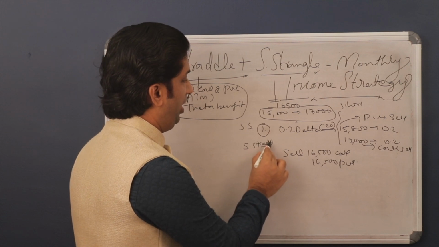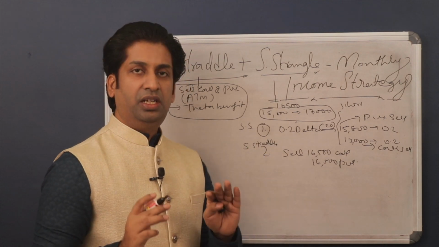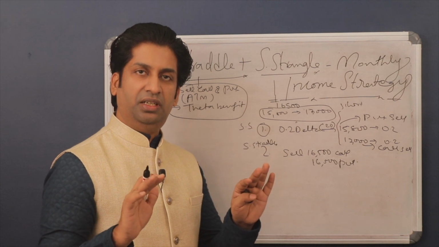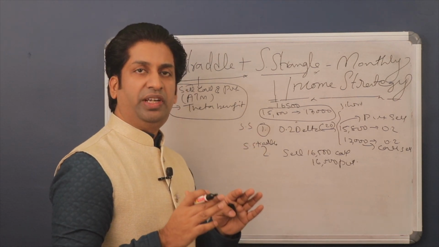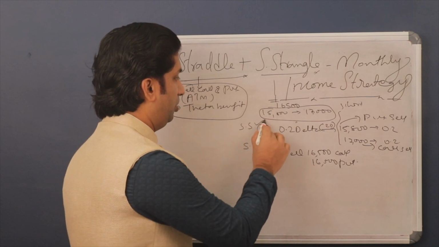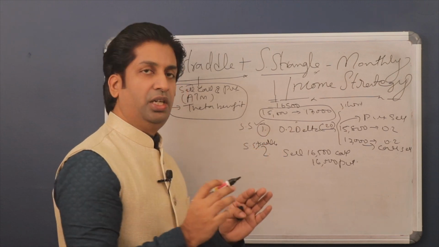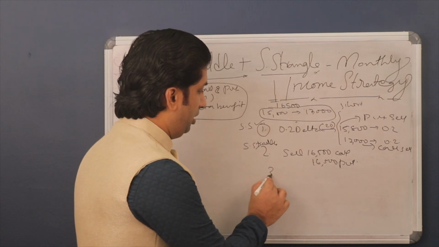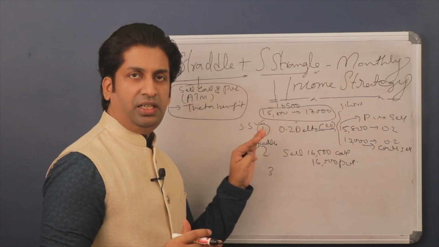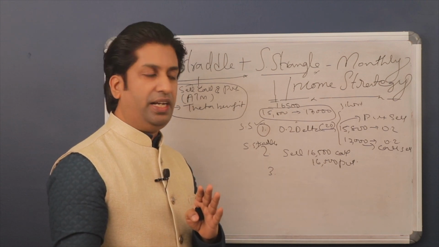We have added these two strategies. Now the loss is unlimited, as you know. So if you are willing to take the risk of these two, short straddle and short strangle, you can enter this strategy. And there is one more option. This is unlimited risk, so if you want to take a limited risk strategy.